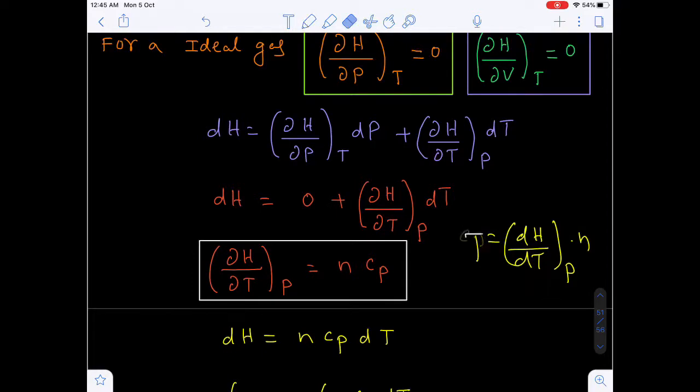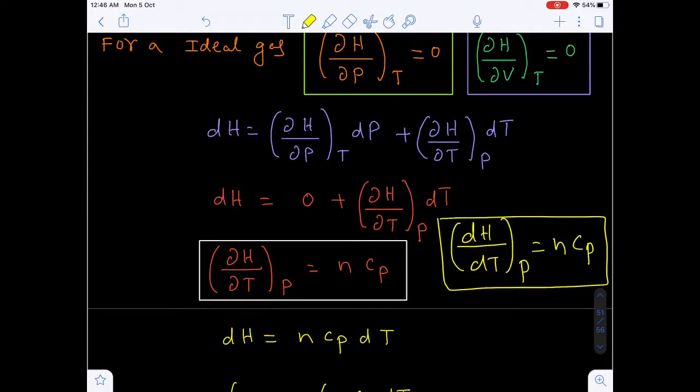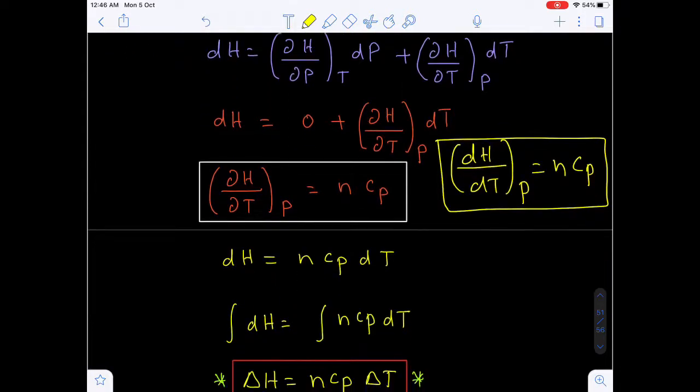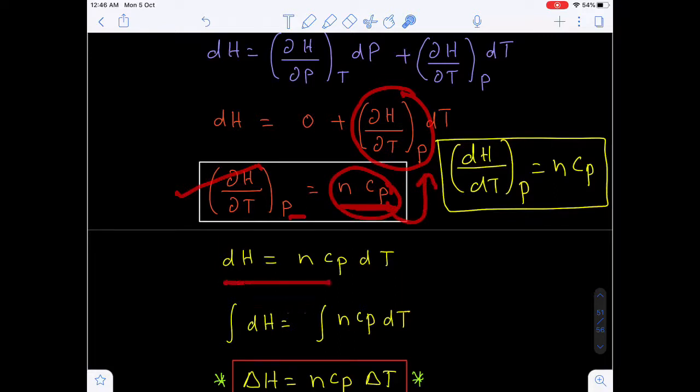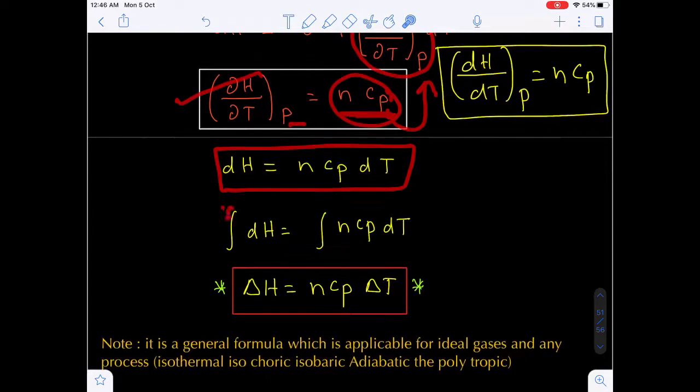Once again, dH by dT at a constant pressure will be equal to the heat capacity, n Cp, where n corresponds to the number of moles. So del H by del T at a constant P will be equal to n Cp. Instead of del H by del T at constant P, I shall write n Cp. If you bring dT here, you will get dH is equal to n Cp dT. This is a differential form.